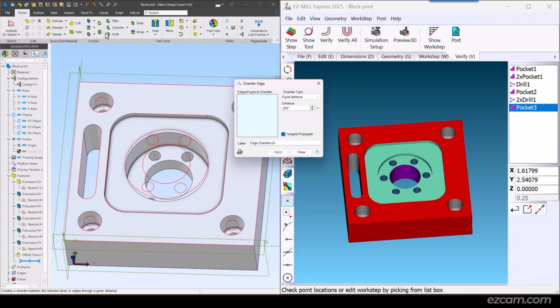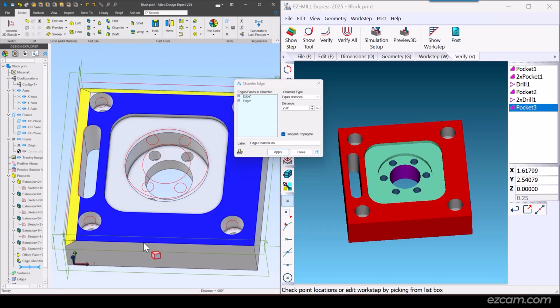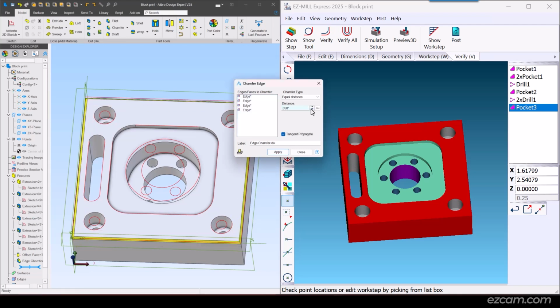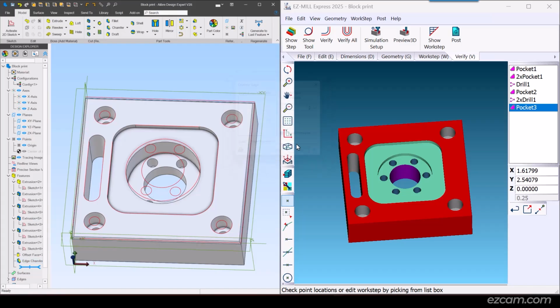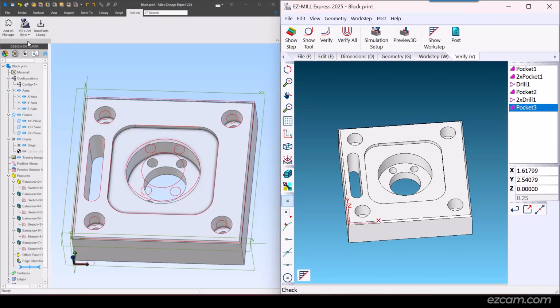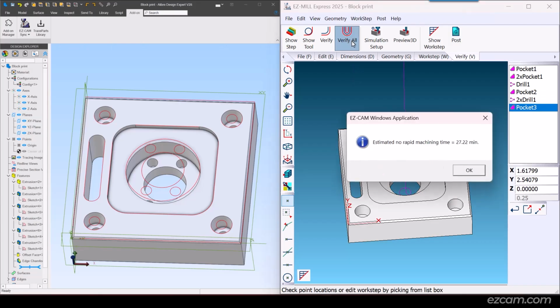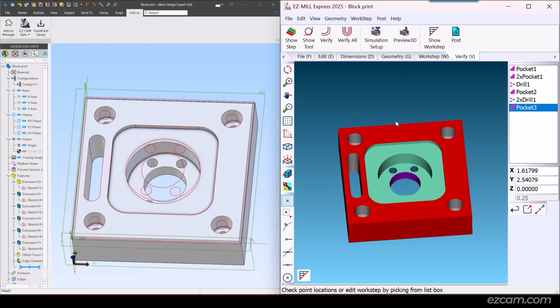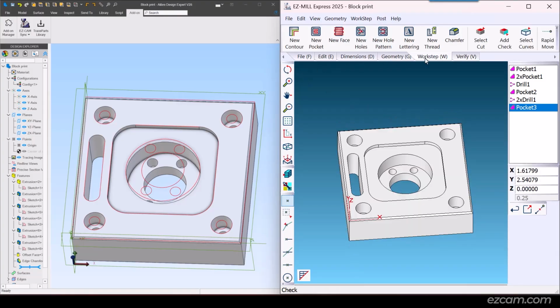Let's go one step further and add a chamfer. To automatically transfer your changes, go to the Add-on tab and sync the model. Verify your machining and watch how EZCAM's associative toolpath takes over. And let's not forget our chamfer.